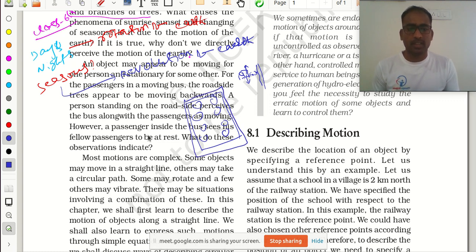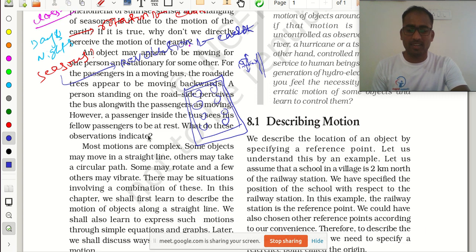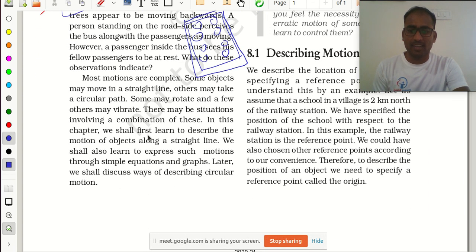See, I think anyone should get this doubt: Sir, the earth is rotating, so we are on the earth, so we should also rotate, na, sir? And why are we not falling down while the earth is rotating? Anyone has this doubt?